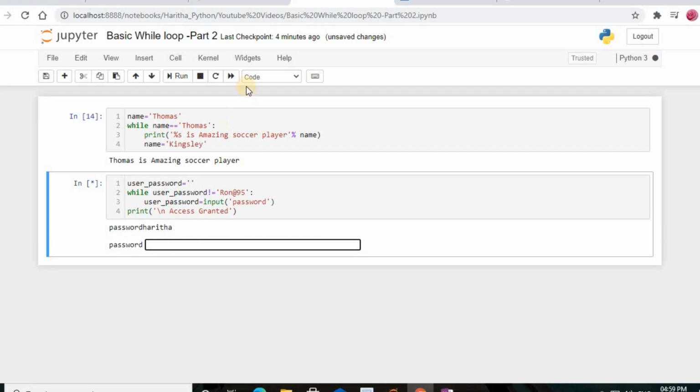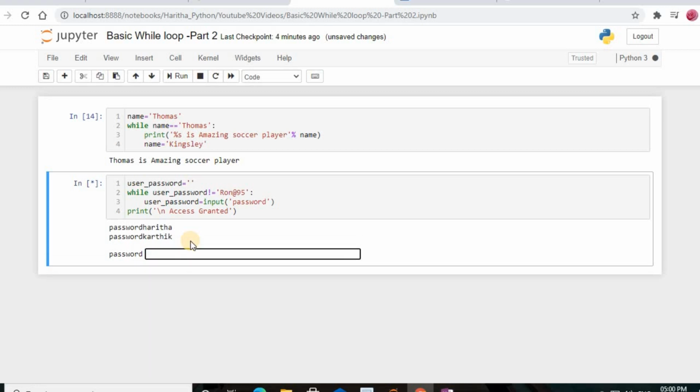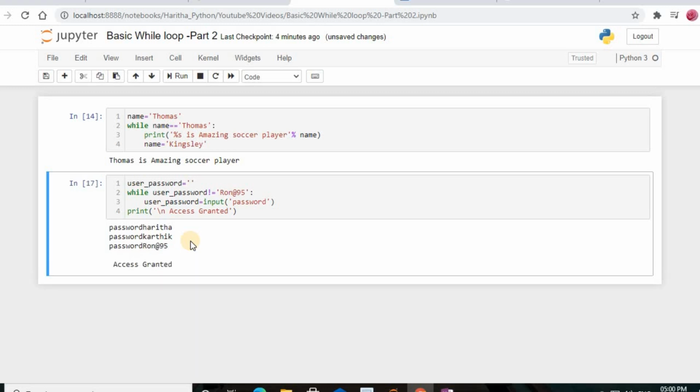See here, friends, the mistake I made is that I put the print statement inside the while loop, but it should come out of the while loop. If I still enter another name, see, it keeps asking continuously. Still, I enter ron@95, and when I enter it, it comes out of the while loop and prints the statement access granted. That's what I just explained.